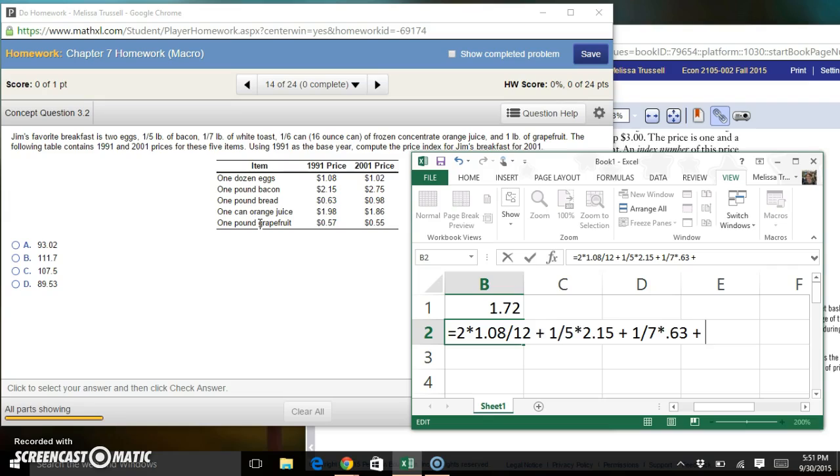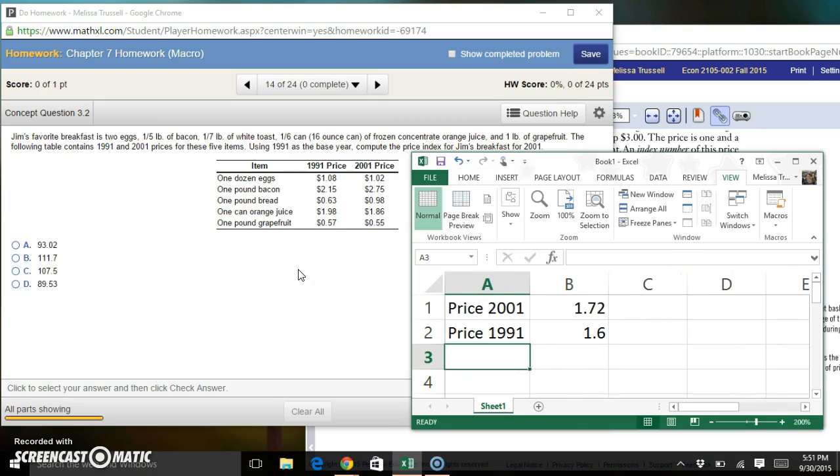Plus, he likes a 1/6 can of orange juice, so 1/6 times the price of the orange juice, which was $1.98. And lastly, he likes a pound of grapefruit, which costs 57 cents in 91. Alright, so in 1991, Jim's breakfast costs $1.60.